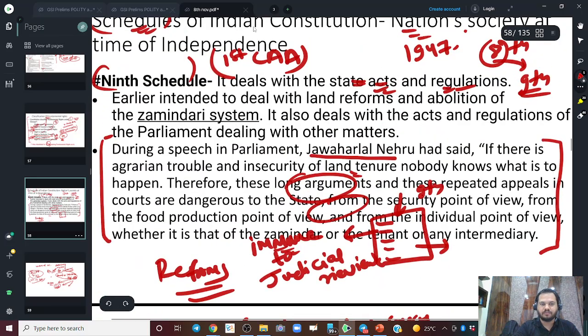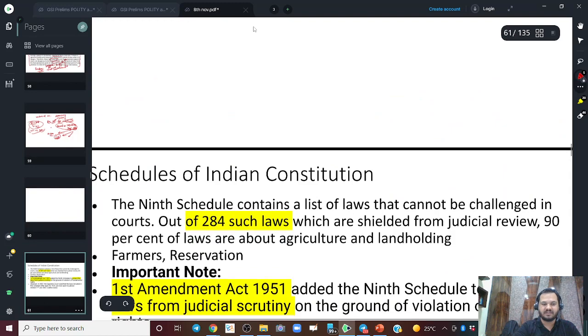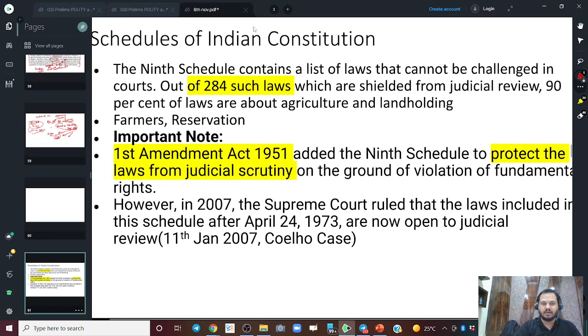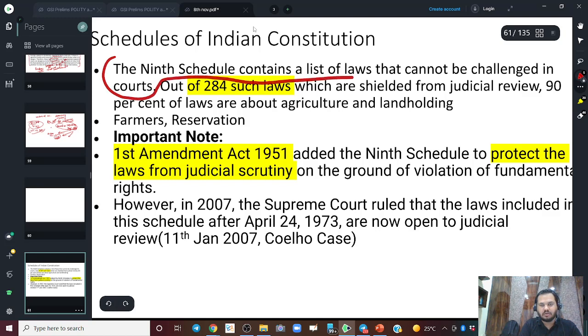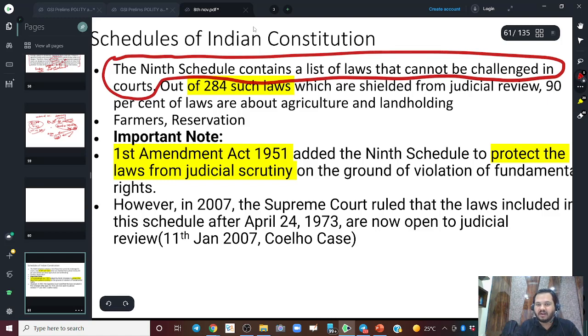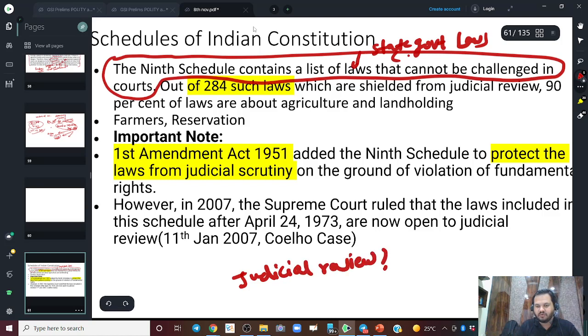Right? So read this one. The 9th schedule is the crux of whatever I talked about. The 9th schedule contains a list of laws, mostly state government laws, sometimes even central government laws, that cannot be challenged in court, right? So do you understand what judicial review is? What is the meaning of judicial review?